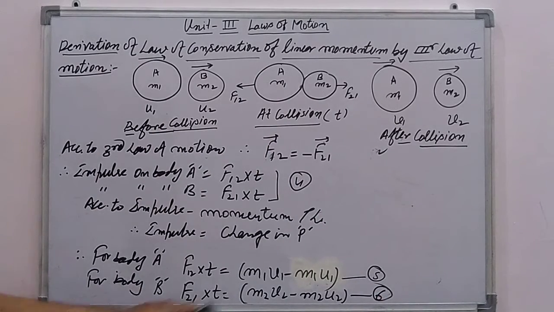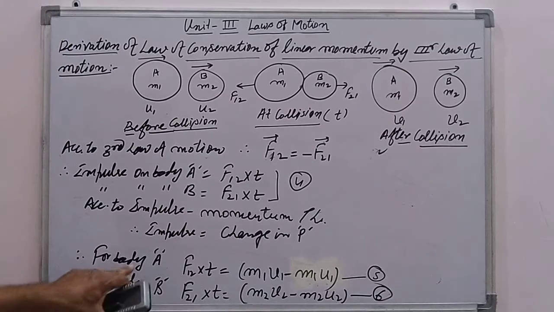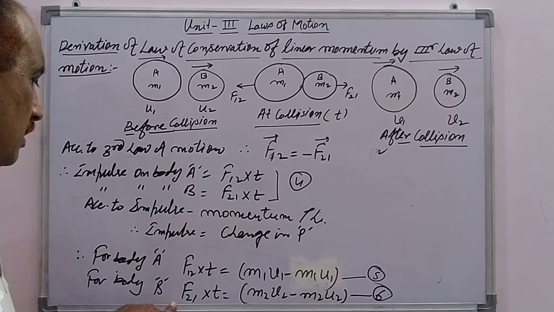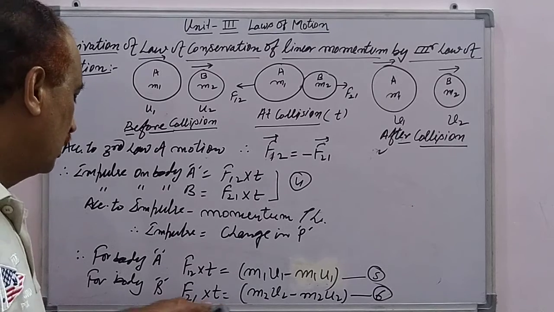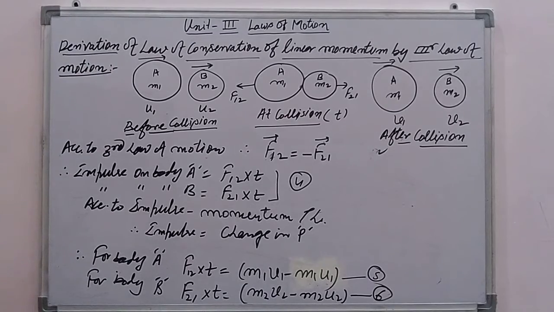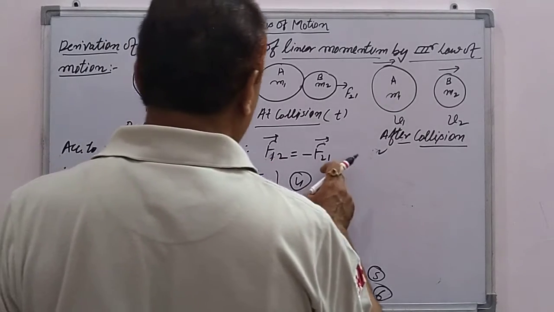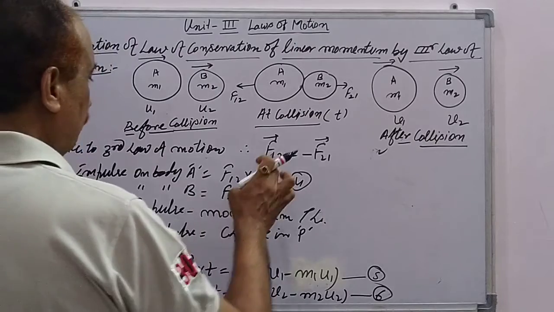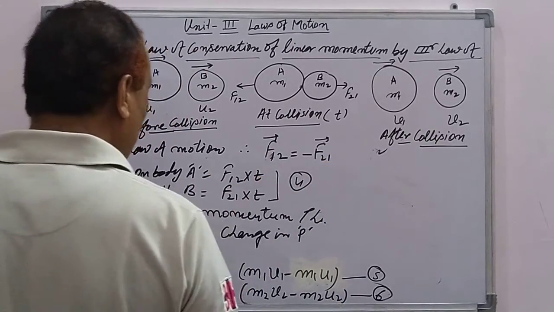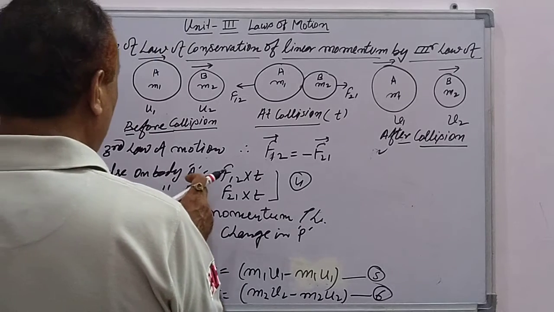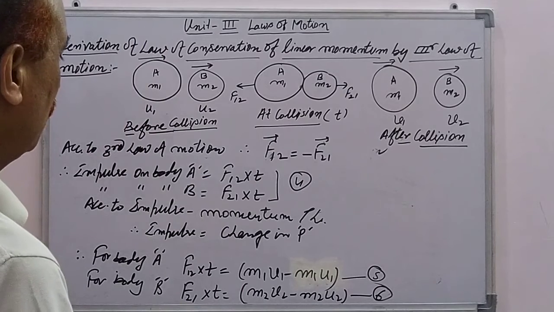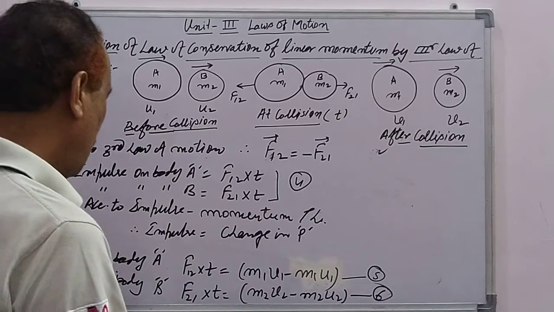So impulse equals change in momentum in equation 5 for body A, and in equation 6 for body B. Now since the force F12 equals F21, the impulse on the body A will be equal to the impulse on the body B, but in opposite direction.